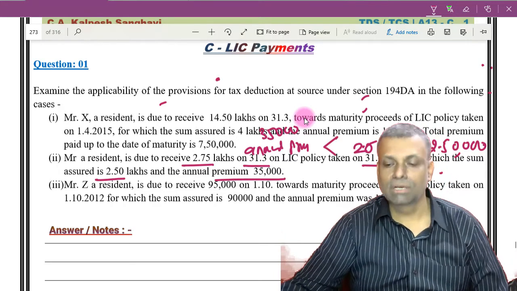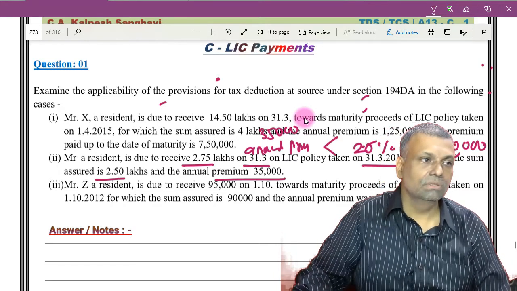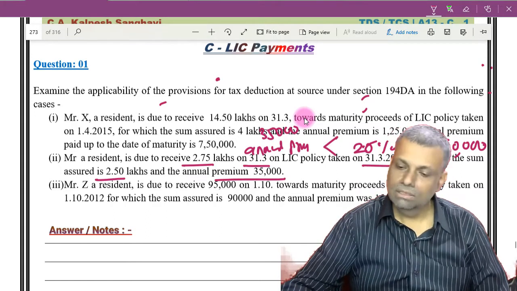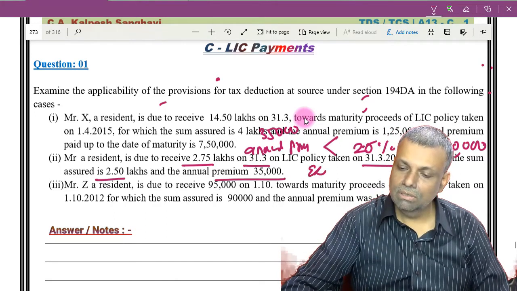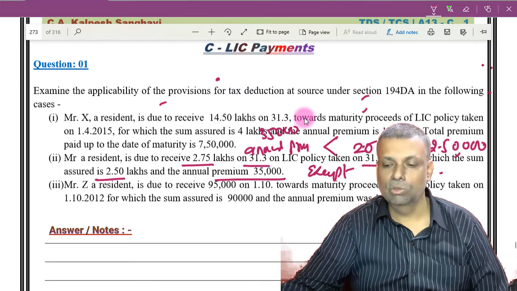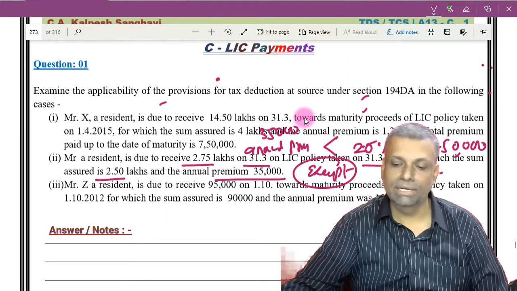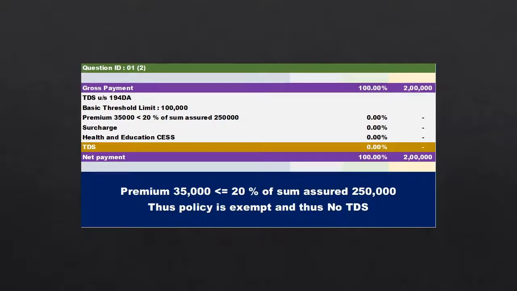So in that particular case, the policy itself is exempt. Now since the policy itself is exempt, there is no question of any TDS coming into the picture because it is covered by section 10(10D). So the second part of the answer is also over. No TDS required.